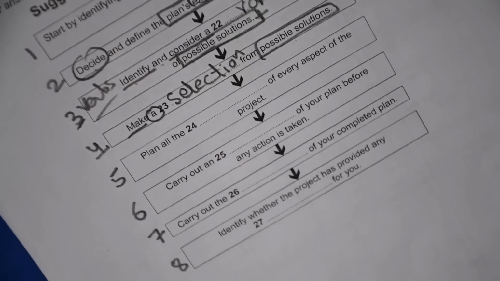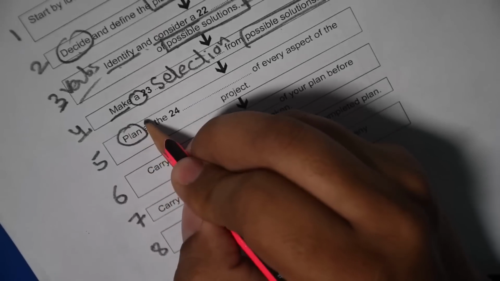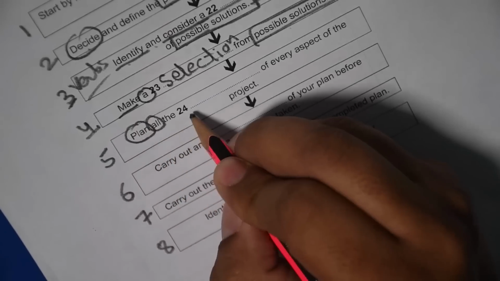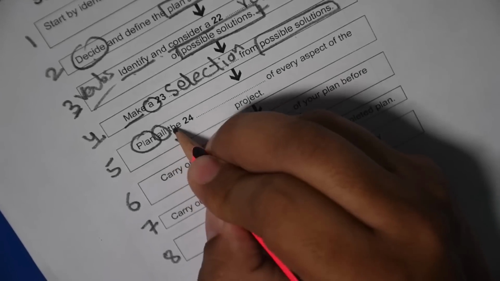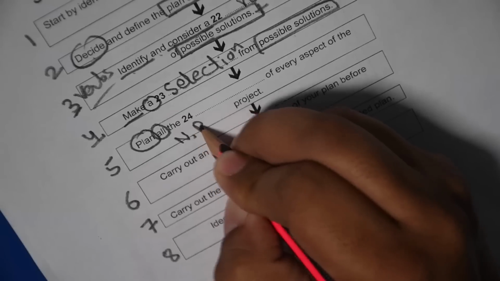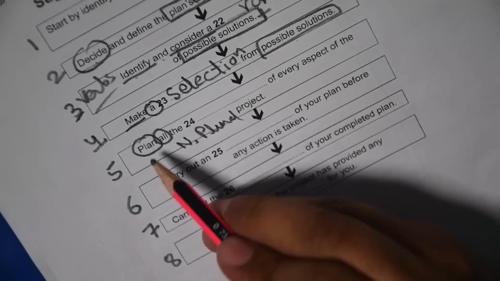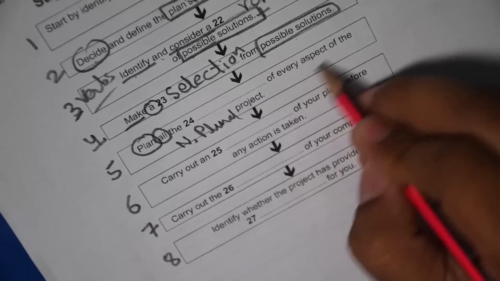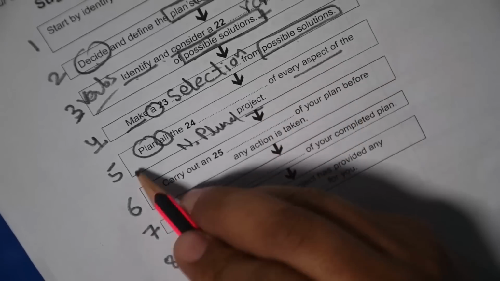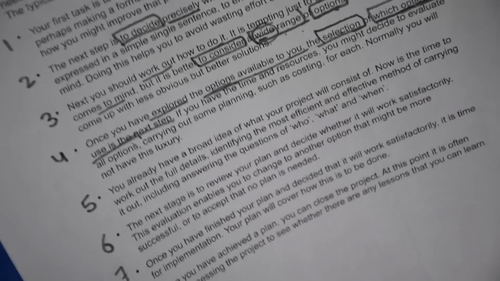Okay, now let's go on. Plan. The important word is plan. And next is all the. All the means the answer is going to be a plural noun. So you have to be active and alert to observe all these things. Plan all the dash of every aspect of the project. Plan all the dash. Now it's stage number 5.